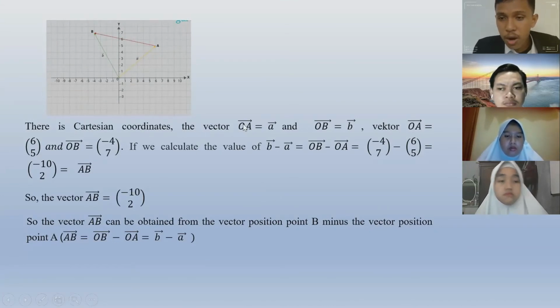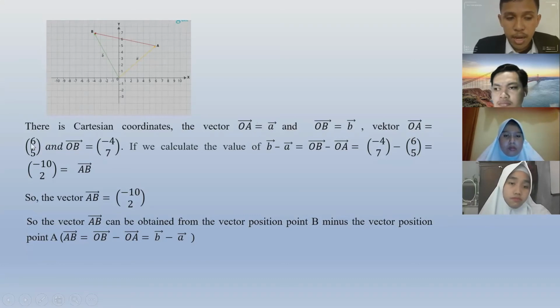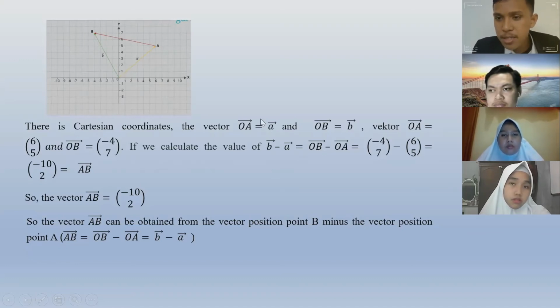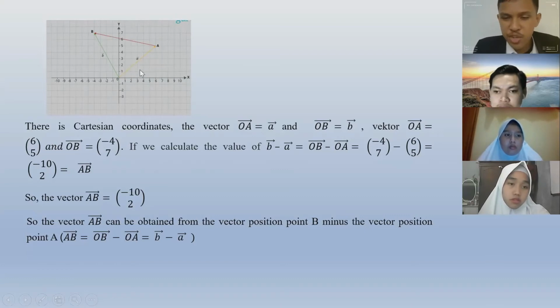Vector OA equals A, and vector OB equals B. Vector OA equals in brackets 6 and 5, and vector OB equals in brackets -4 and 7. If we calculate the value of vector B minus vector A, that equals vector OB minus vector OA. Look at the picture.